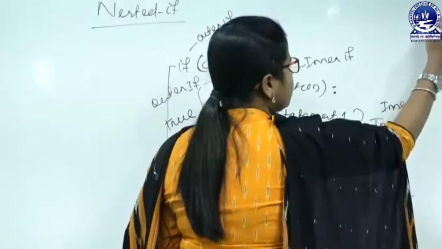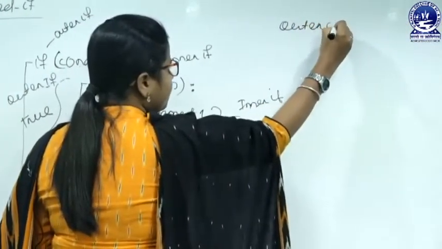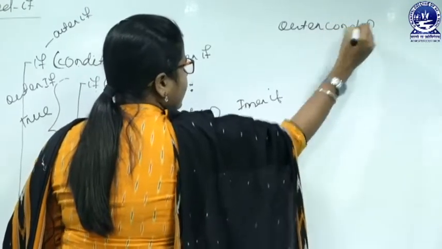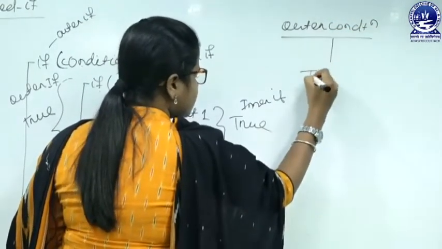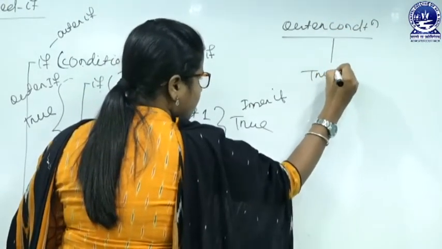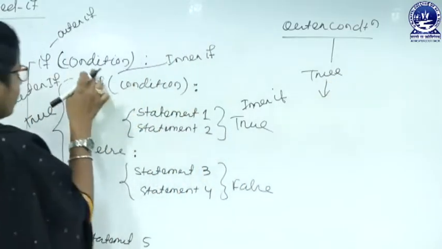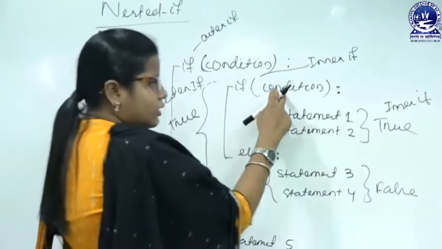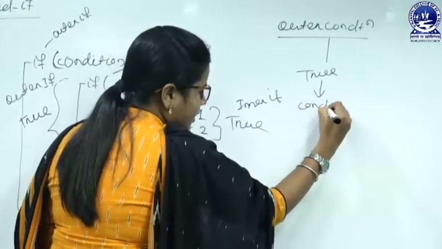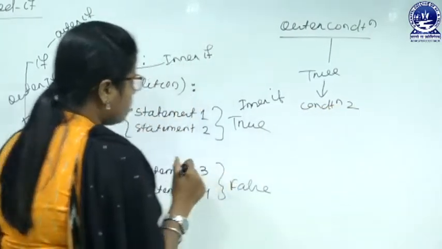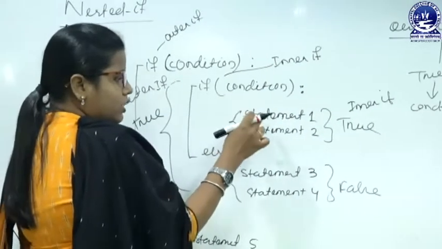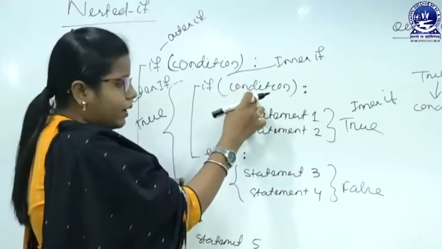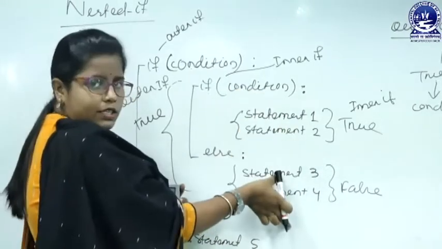If the outer condition is true, then we will go for the second condition. Here we come to the second condition, condition 2. If it is true, again it has two parts, one true part and another false part.